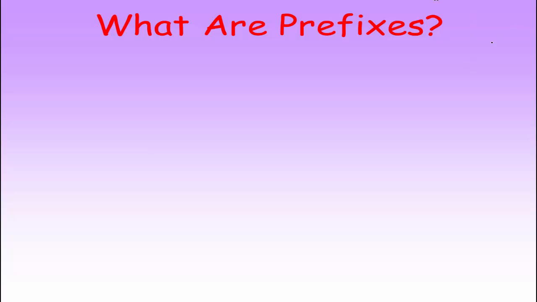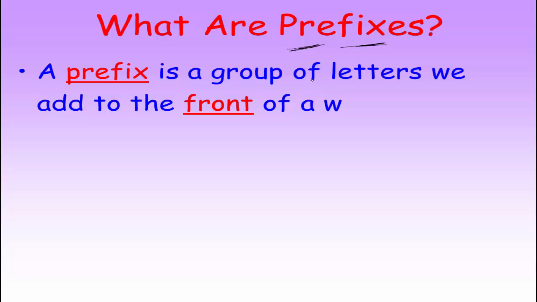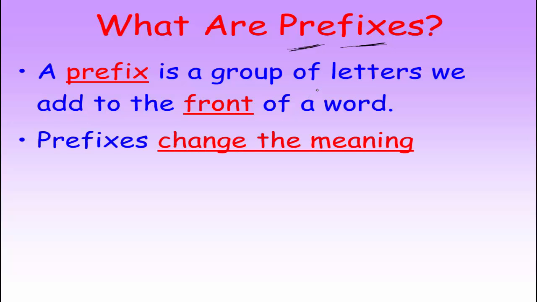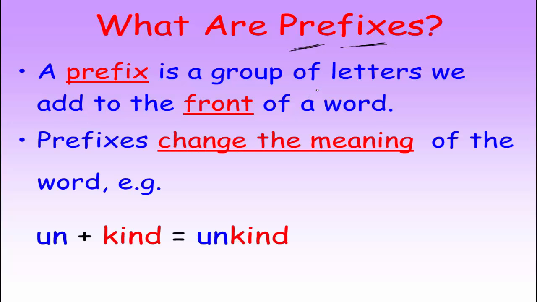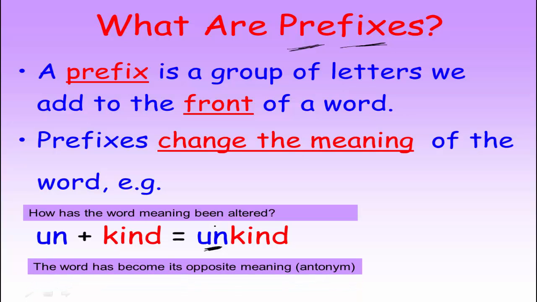First of all, what are prefixes? A prefix is a group of letters we add to the front of a word, and the prefixes change the meaning of the word. In this case, kind will become unkind, which is the opposite of the word. So adding un has altered the meaning, and the word has become its opposite meaning, and it has become an antonym.